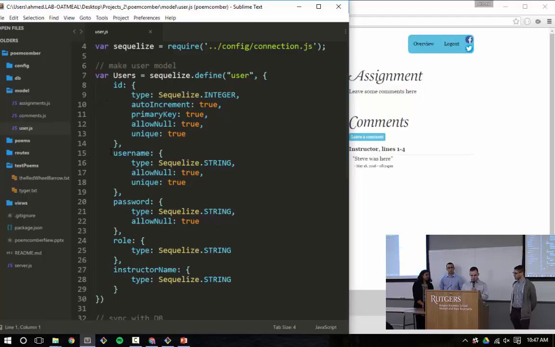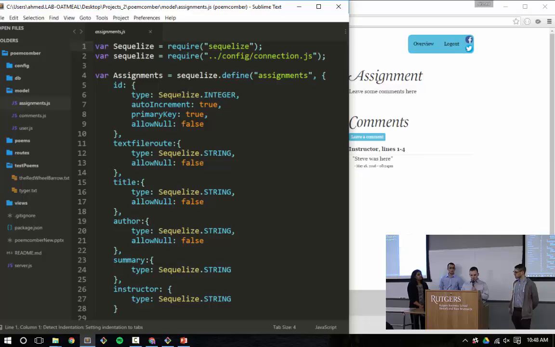The username is just the user's name. Password is a password for the user, which they use on login. Role is very important because, as Zintis said, the student and instructor have different levels of access, and what this is assigned as determines what access level they get. Instructor name is just the instructor name. That allows us to determine what students are in a particular class.